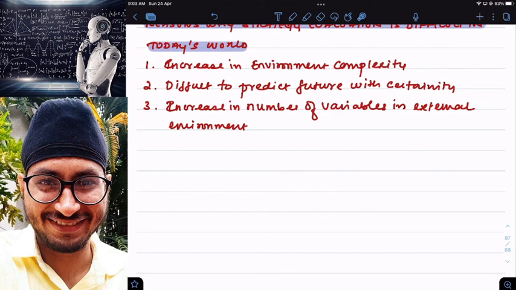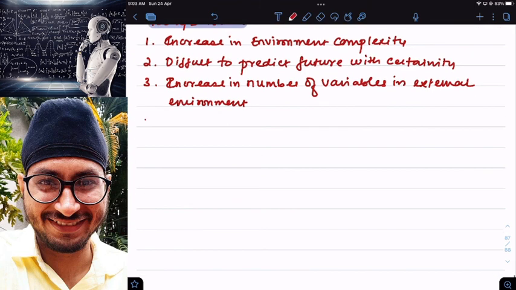Then, rapid rate of obsolescence. Sir, external environment changes are so fast. There are lots of changes in the external environment, and they are so fast that I'm unable to analyze my environment.